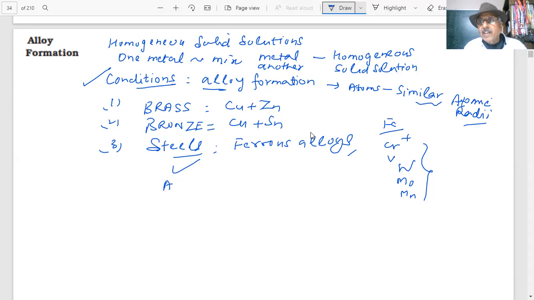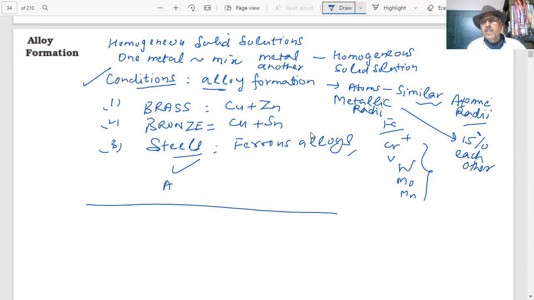So metallic radii, since they are metals, should be quite similar, within about 15% of each other. Then alloy formation will take place. Because there are German silver and so many other types of alloys, students, which are important, and they have a huge amount of application and uses.